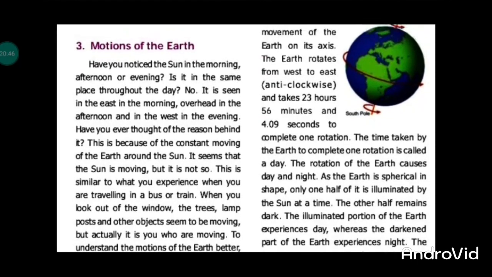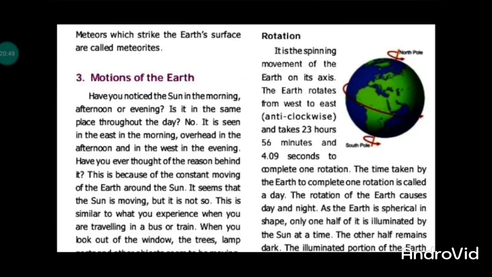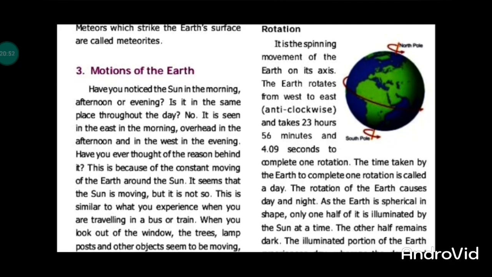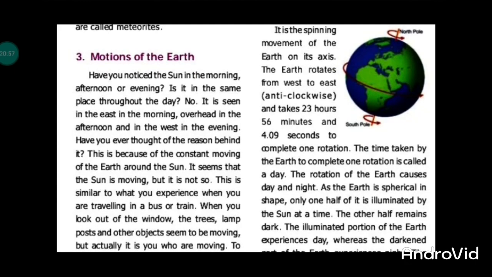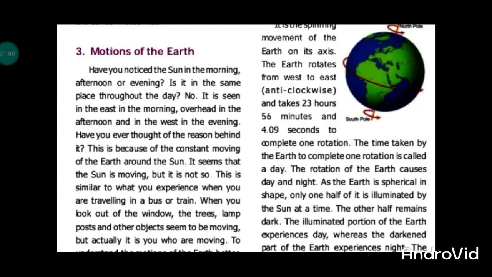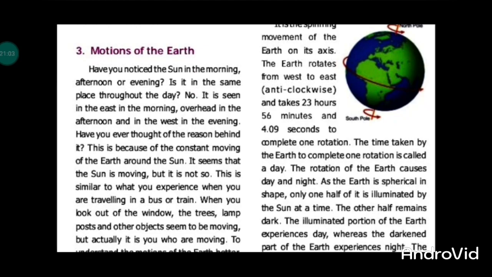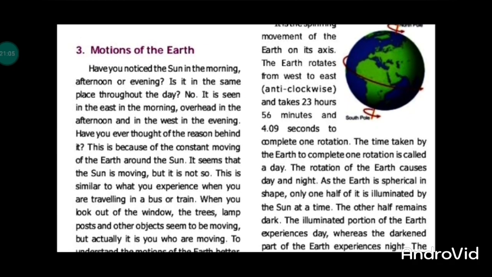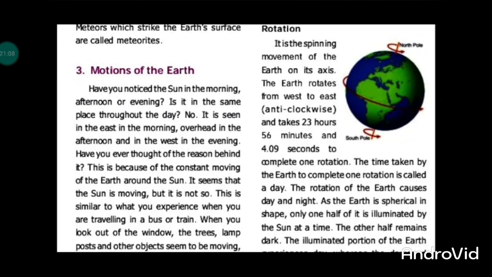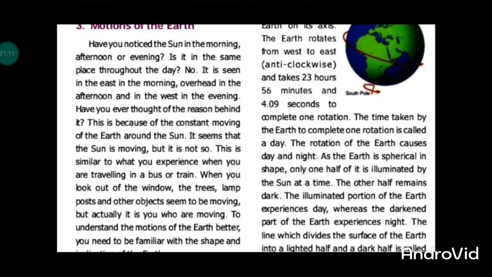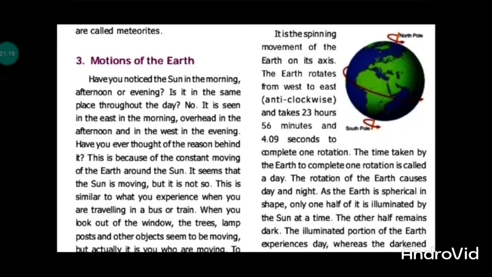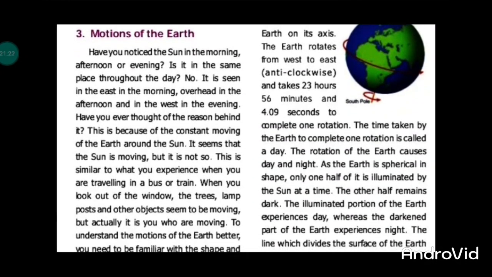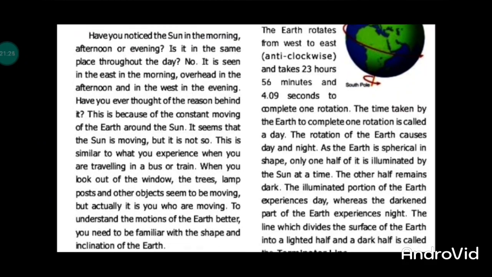Motion of the Earth. We know Earth has two poles, North Pole and South Pole, and an axis. It is the reason for the movement from morning to afternoon to night. One day movement is 24 hours. Earth's one time rotation is 24 hours. That is known as one day. So we see the appearance of morning, afternoon, and night.